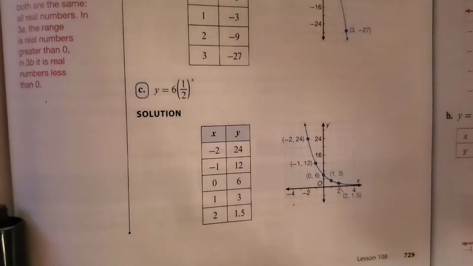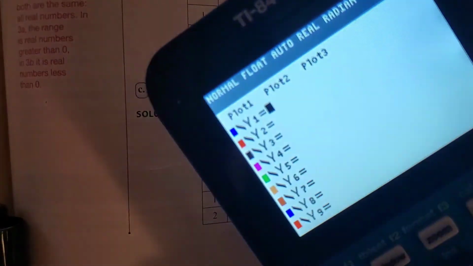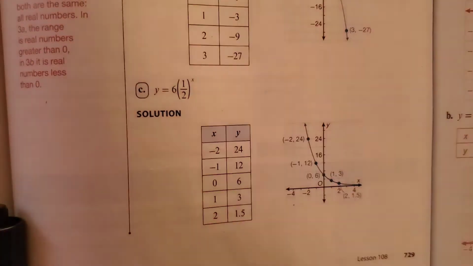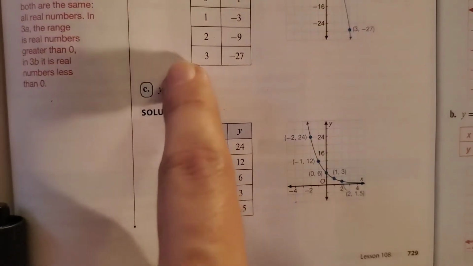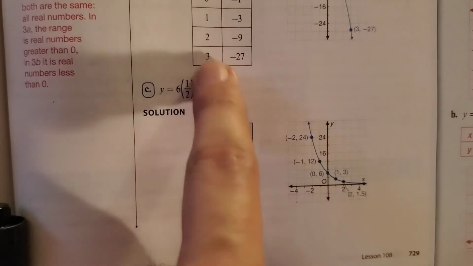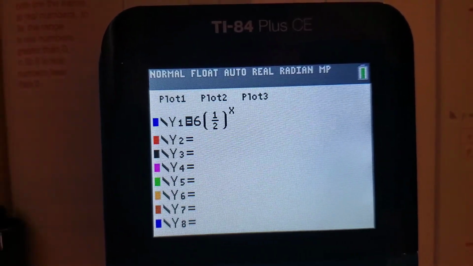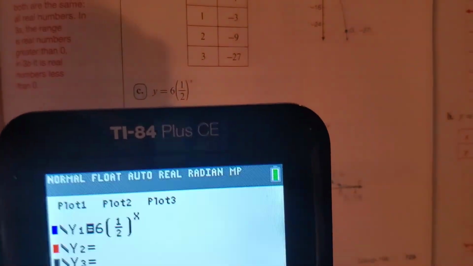So then we have this one, and I cleared it. The first thing I did was clear it. I don't have anything in my y equals, right? I cleared it. And so I'm going to put 6, parentheses, fraction, 1/2, close parentheses, x. So that it has to look something like this. That's what it's going to look like when you enter it. Look, it's the same thing right there.